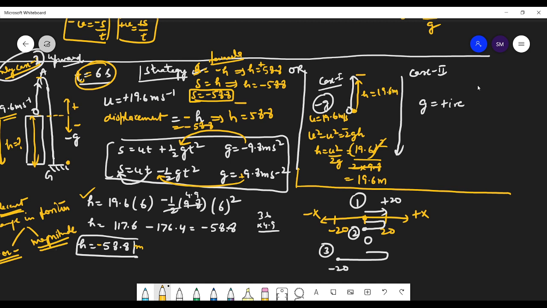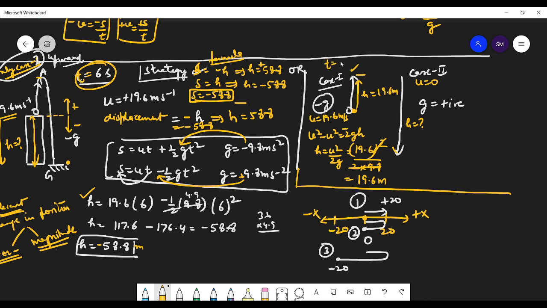Now let us take the second case. So the ball is dropped with u is equals to 0 and we have to tell what will be the height. And now the important thing is the time. So here we have to find the time also, students. What's the time taken in the first case?